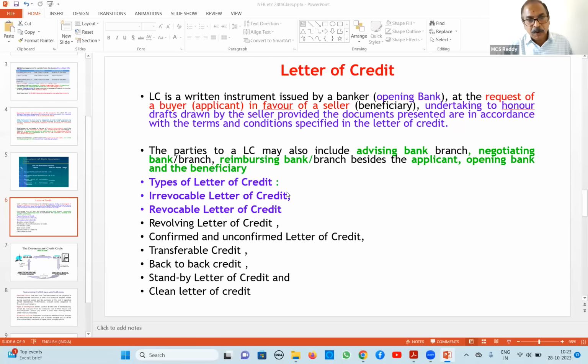Now, first, types of letter of credit. Irrevocable letter of credit. What does irrevocable letter of credit mean? Either seller or buyer or anybody, they cannot change terms and conditions after issuing LC. Then it is called irrevocable.